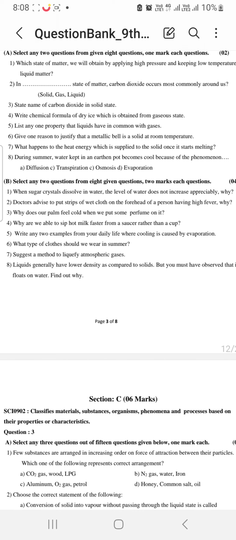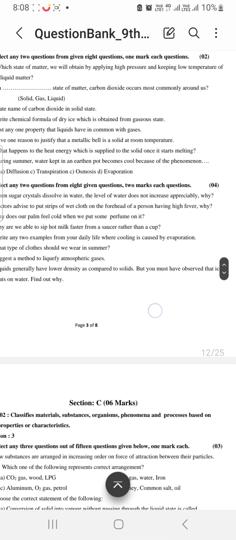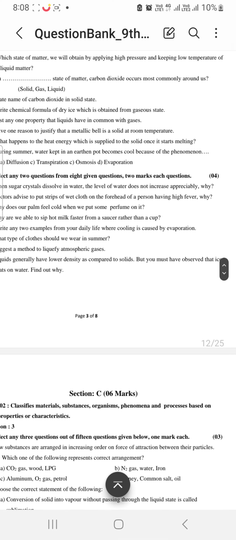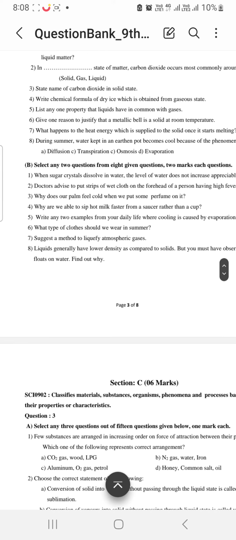So we can say that it is solid at room temperature. What happens to the heat energy which is supplied to the solid once it starts melting? We have learned in latent heat of fusion, when we provide energy to the ice, the temperature doesn't rise. So we can say that the energy that we are providing remains constant here. During summer, water kept in an earthen pot becomes cool because of the phenomenon evaporation. So answer is evaporation.